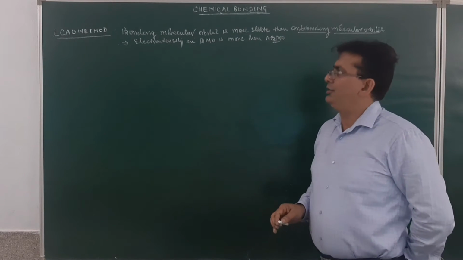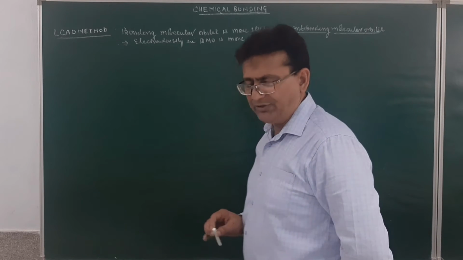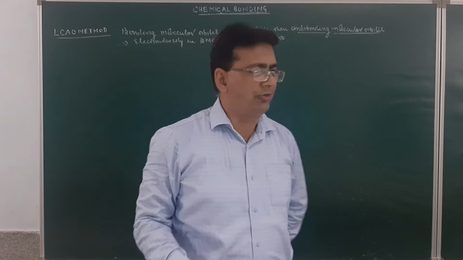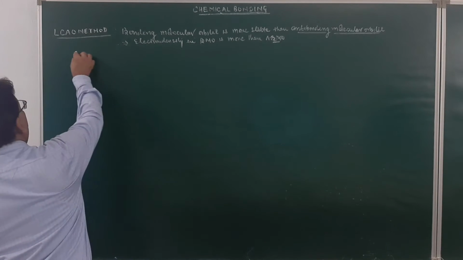Students, the formation of bonding and anti-bonding molecular orbitals can also be explained by constructive and destructive interference. So, just see how we will explain this.